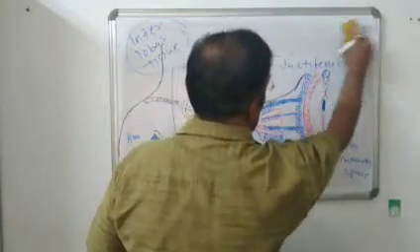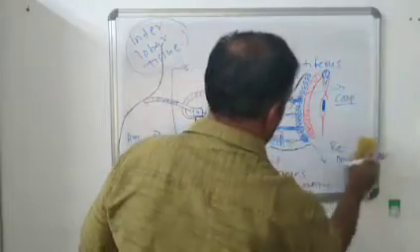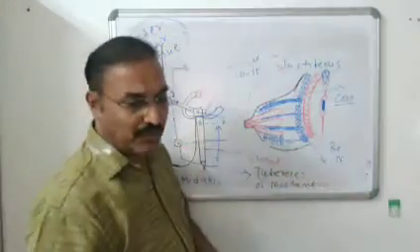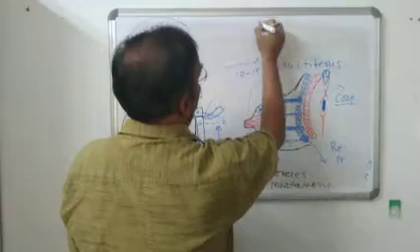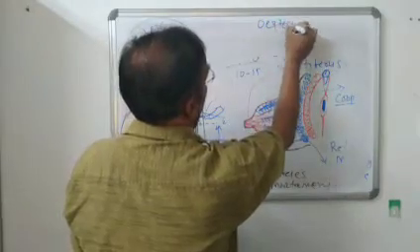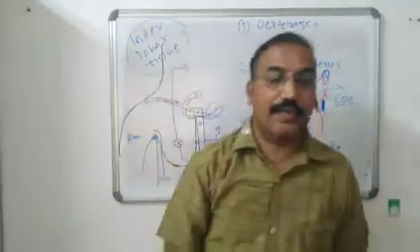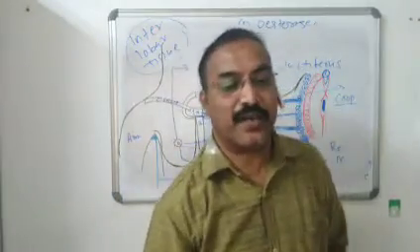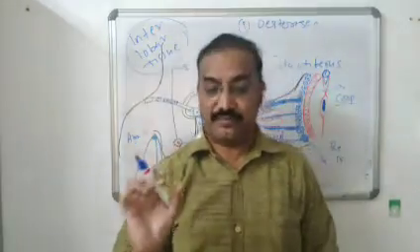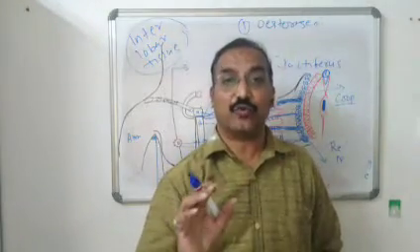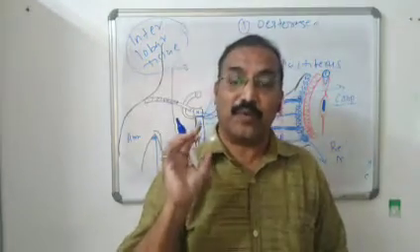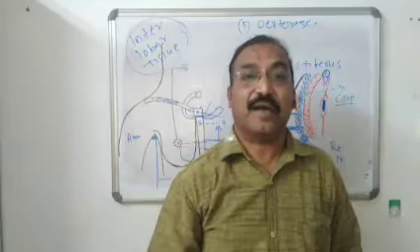The lactiferous unit is under hormonal control. Estrogen is a female hormone, and it stimulates the proper growth of the lactiferous duct.